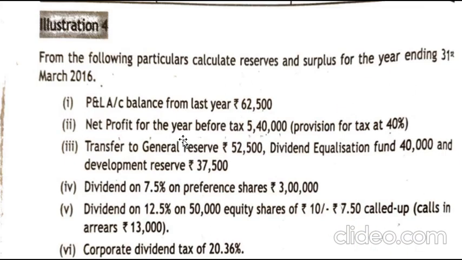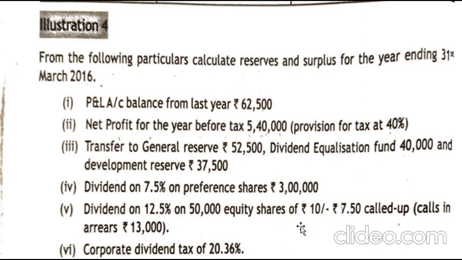Next, again in the question they have stated dividend at 12.5% on 50,000 equity shares of rupees 10 each, rupees 7.50 called up. So 50,000 into 10 will give you 5 lakh rupees, where it is called up for 7.5.